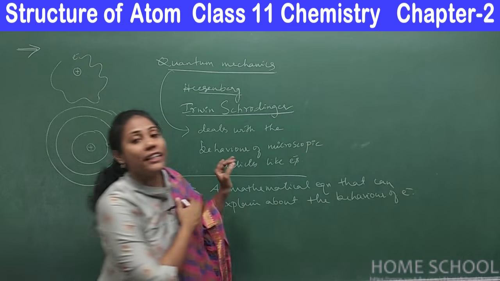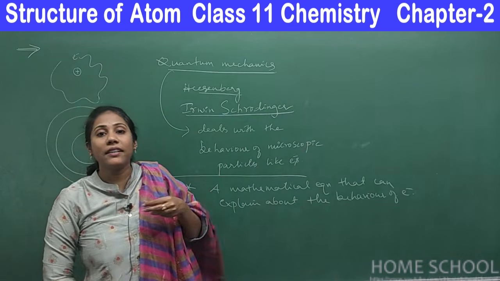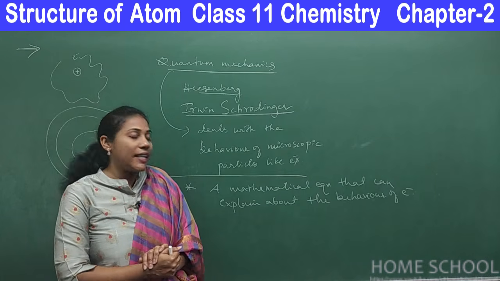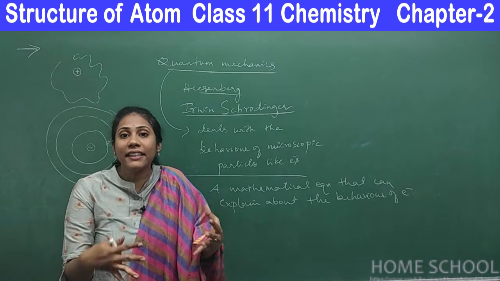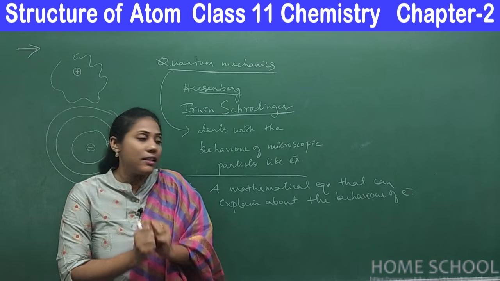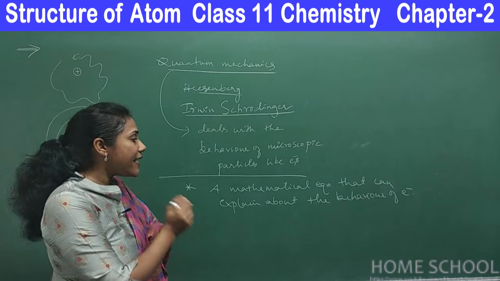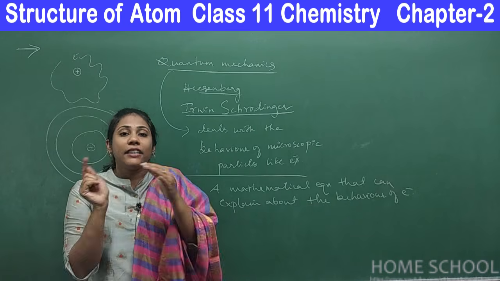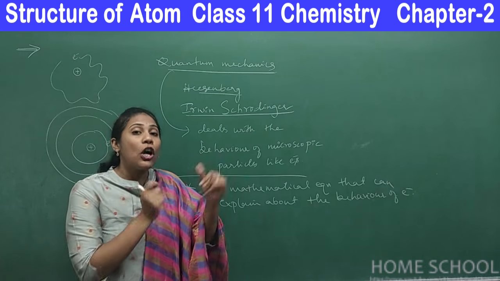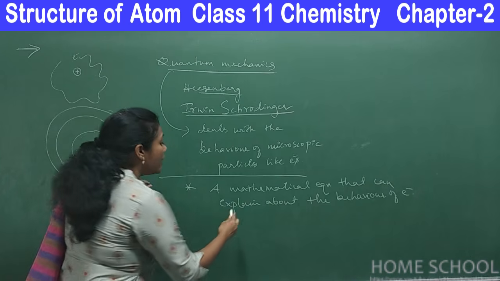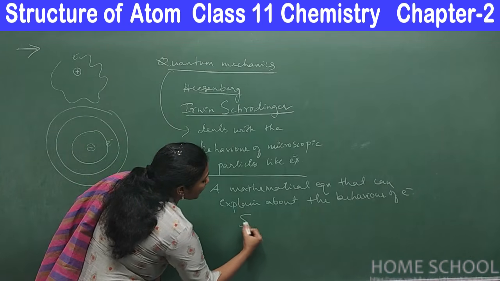How does the electron move around the nucleus? What energies is the electron associated with? Where exactly are the electrons present around the nucleus? Everything was explained by one simple equation derived from complex mathematics. That is what we mean by Schrödinger's equation.